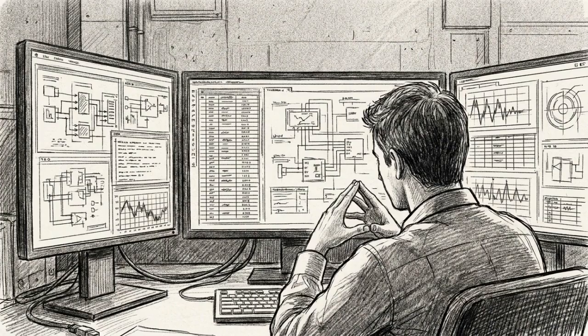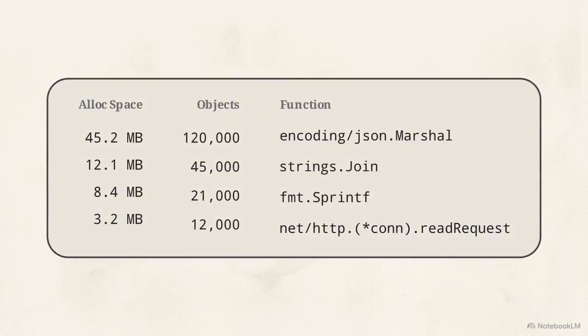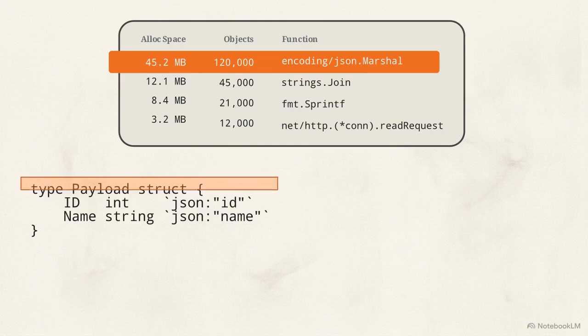To stop the garbage collector from firing 20 times a second, we must locate the specific lines of code generating the memory pressure. We use Go's built-in pprof heap profiler to capture a snapshot of all active allocations. This table isolates our top memory allocators. The standard JSON serialization function sits at the absolute top.